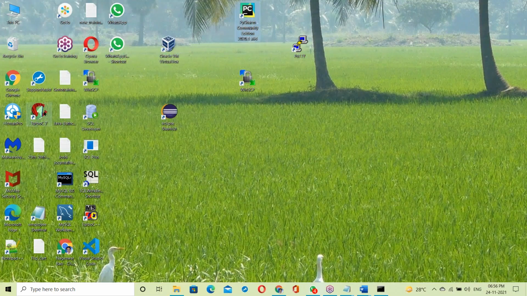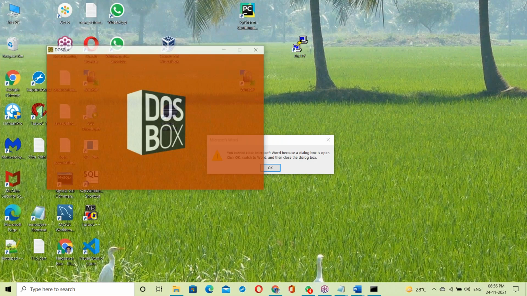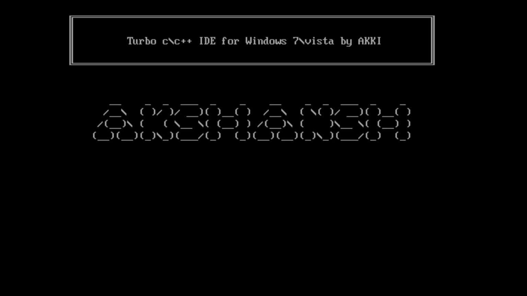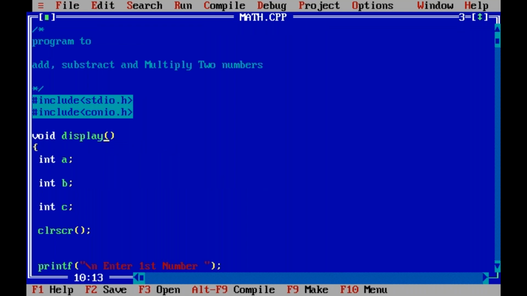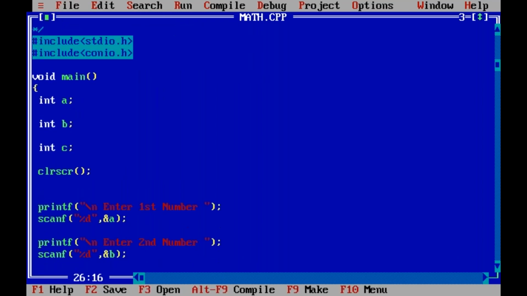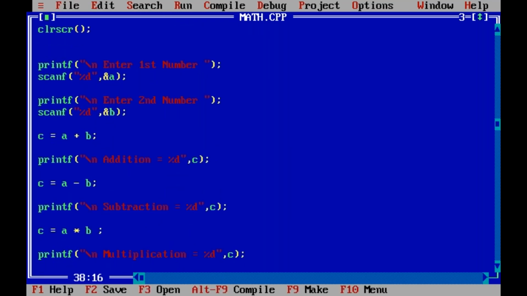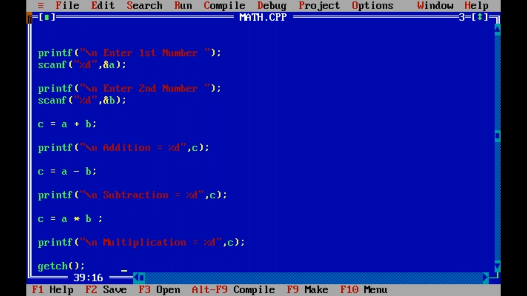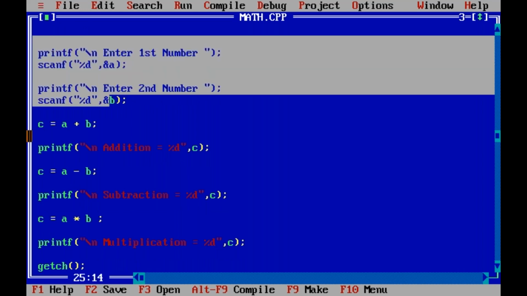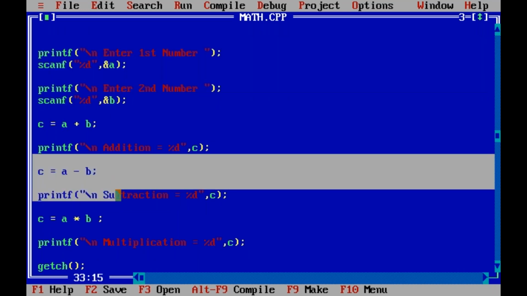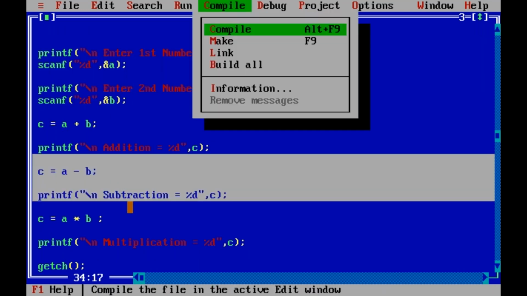compiler. Let us open C also. In a C program, first of all, checking for errors. Suppose this is the program to add, subtract and multiply two numbers. One second, Alt F, save. So this is your C program. Enter first number, second number, C equal to A plus B addition, next subtraction and multiplication here.